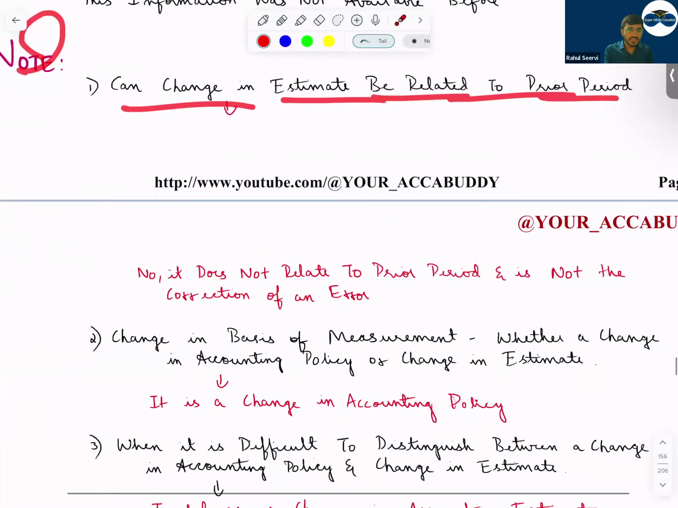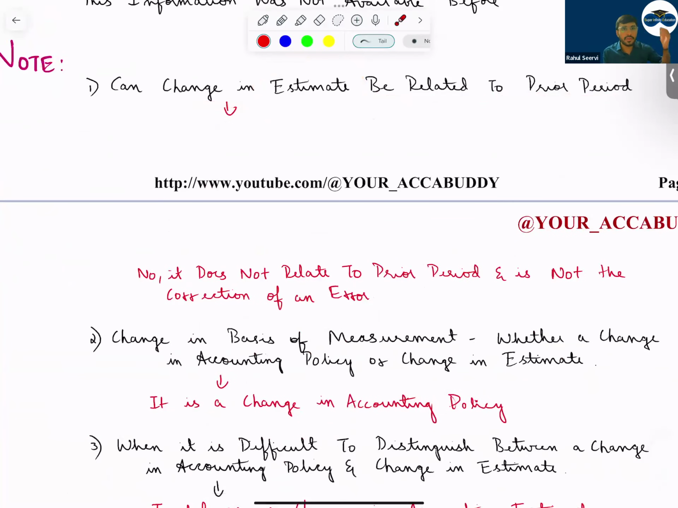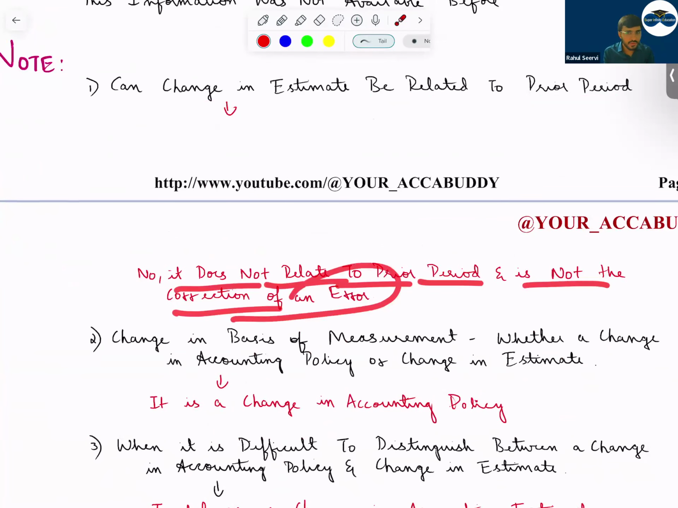Note: can a change in estimate be related to a prior period? No. Whenever there is a change in estimate, it will not be a prior period error. That is, we have not made any error. At that time, we only did not have the information, so we did not include it in the estimate. No, it does not relate to a prior period and it is not a correction of an error.